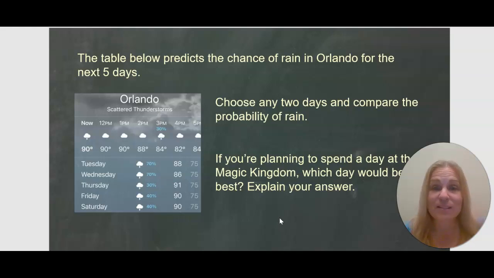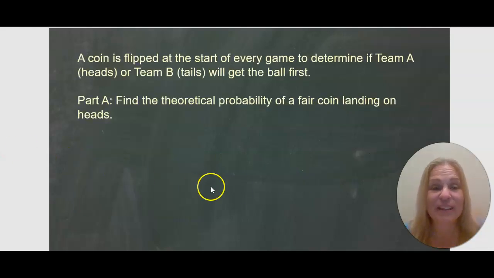But just because it says 70% doesn't mean that it's going to rain most of the day. It just means there is a high probability that at some point during that day, it will rain. Okay? All right. That's it for that question.